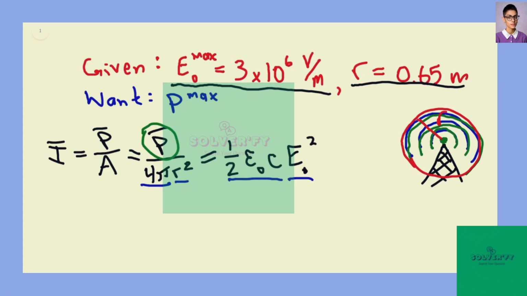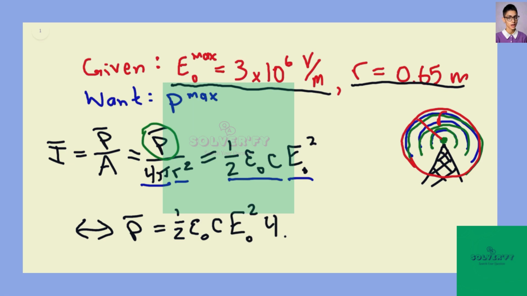So rewriting, we have average power equals 1/2 epsilon naught times the speed of light times electric field strength squared times 4 pi radius squared, which we can rewrite again as 2 pi epsilon naught times the speed of light times electric field strength squared times radius squared.